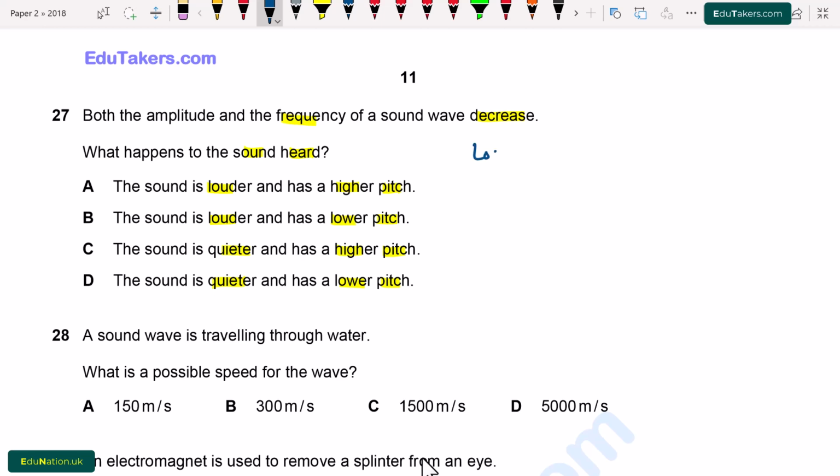The loudness is related to the amplitude, while the frequency is basically related to the pitch.